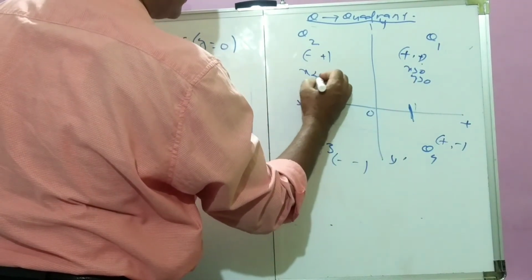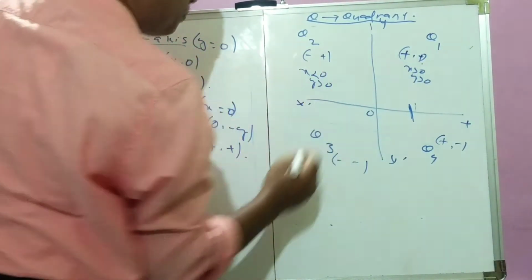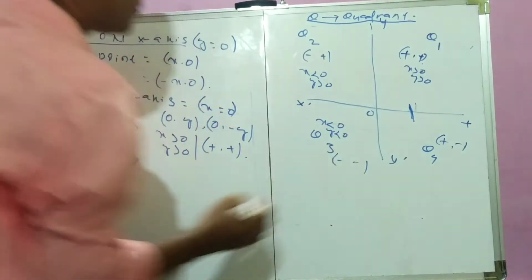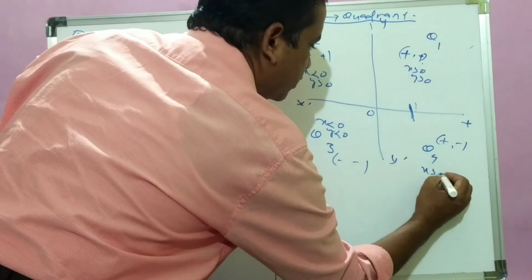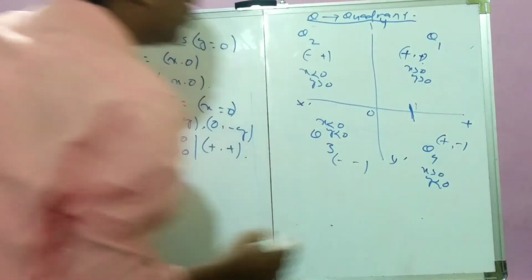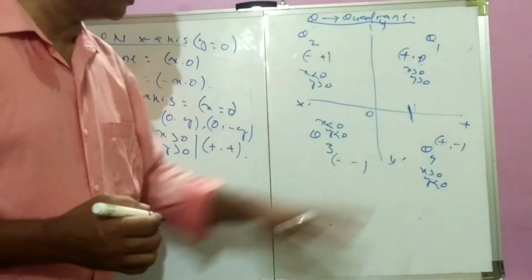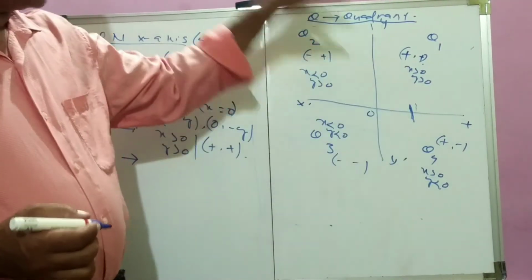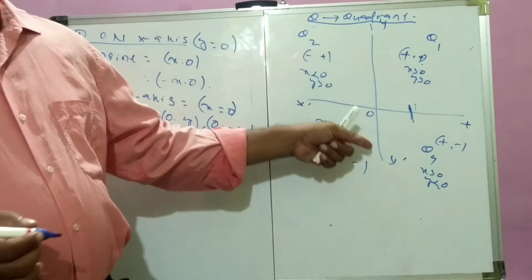Here x is less than 0, y greater than 0. Here x less than 0, y less than 0. Here x greater than 0, y less than 0. This is the 4 quadrant distribution. So these quadrants are most important to remember for plotting the points on the graph paper.